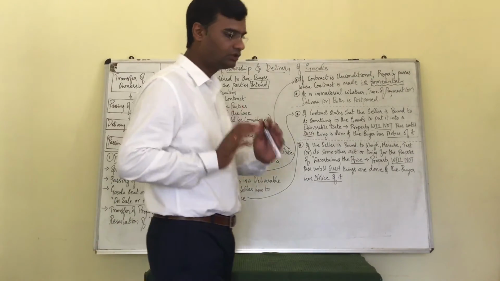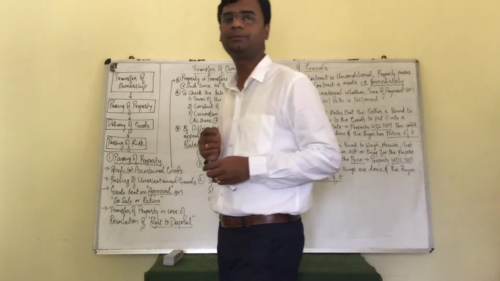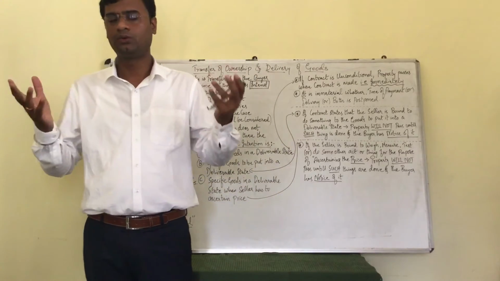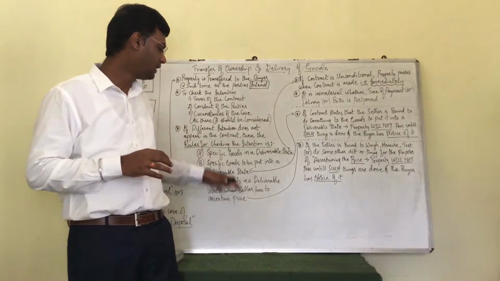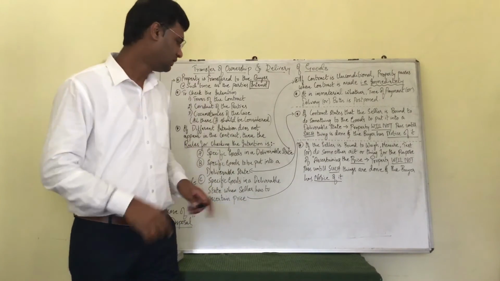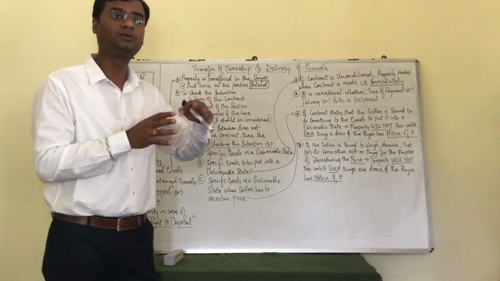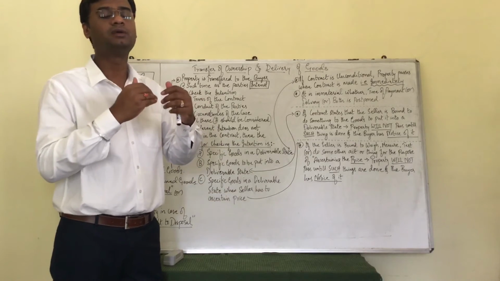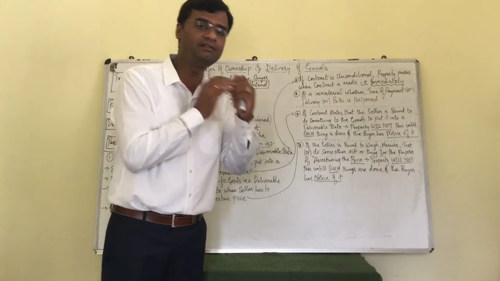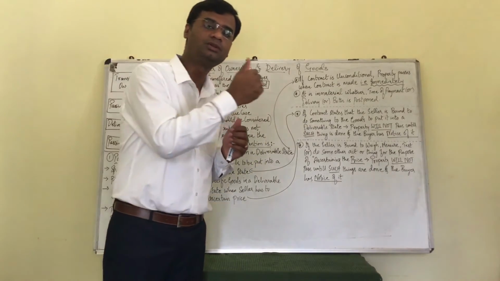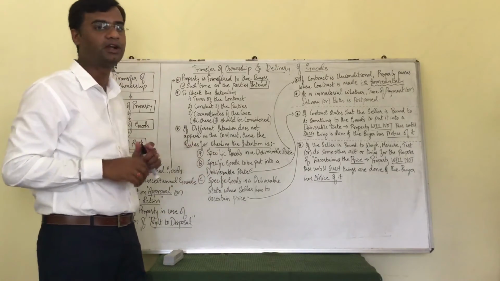That means the goods is already in a deliverable state, but he has to do something more to it to arrive at the price. How, when, what, all those things we will see. Now, is it similar to the previous point? No. The previous point was specific goods to be put in a deliverable state. That means it was not yet in a deliverable state. He has to arrive at and make it into a deliverable state. Till that deliverable state is arrived and information of the same is given to the buyer, property is not getting transferred from the seller to the buyer. That is what we understood in point number B.